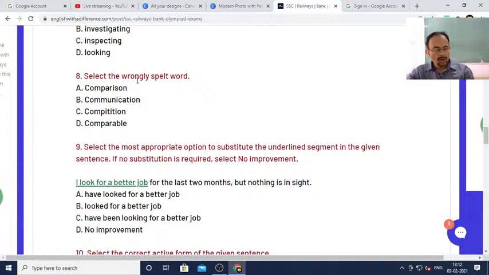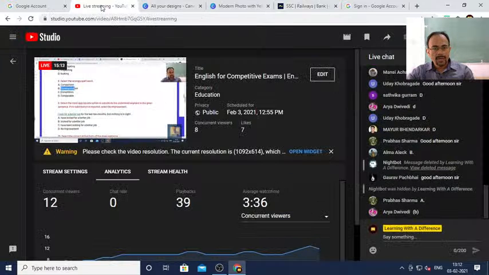Okay, select the wrongly spelled word. Comparison, communication, competition, and comparable. Which one do you think is the wrongly spelled word? Okay, please find out. All of you, tell me.